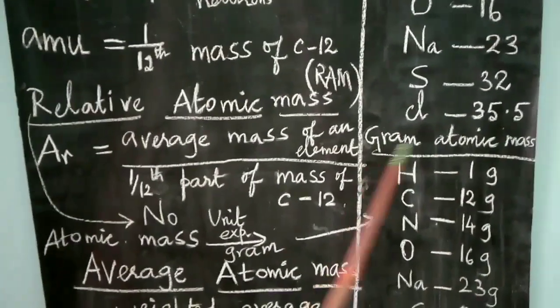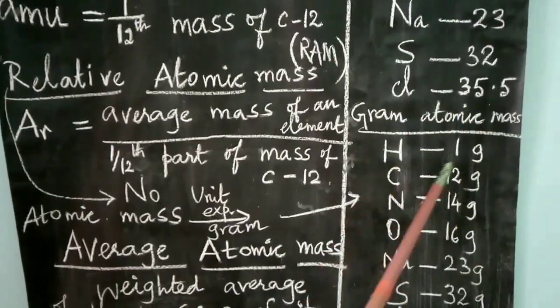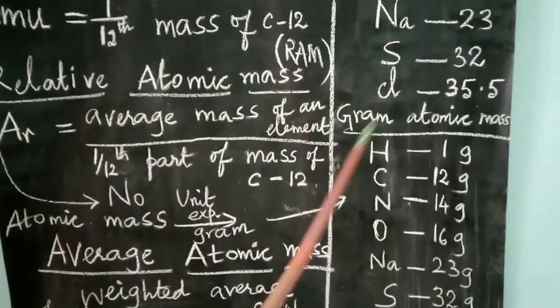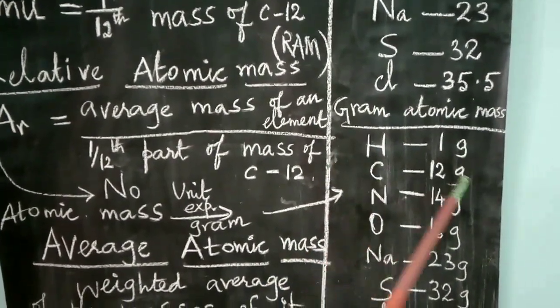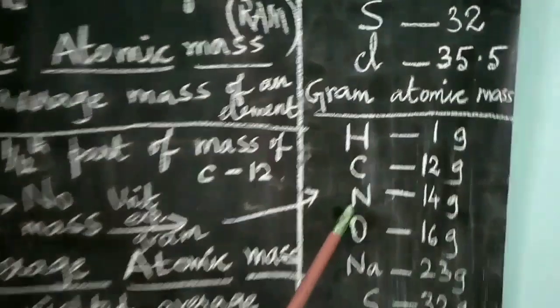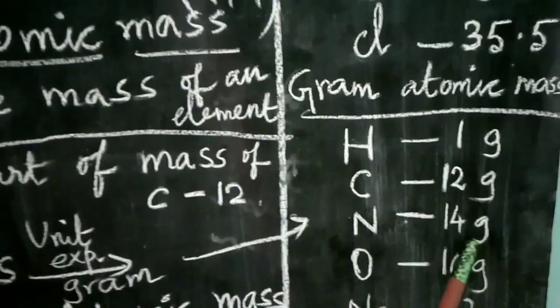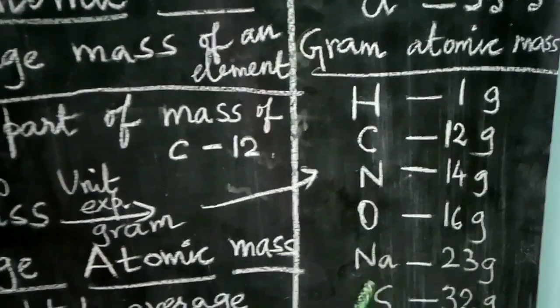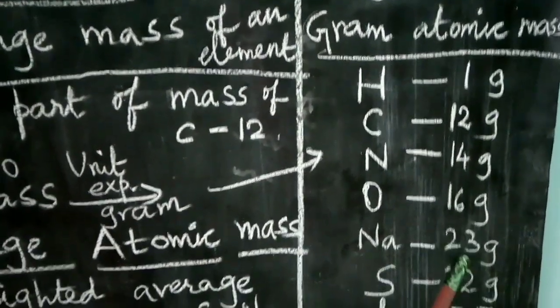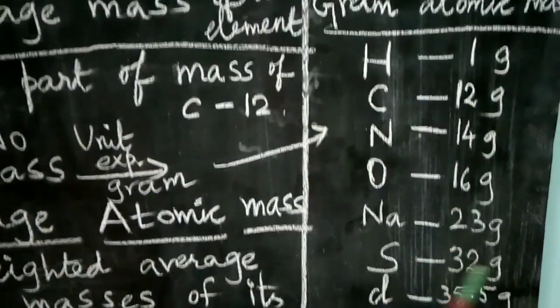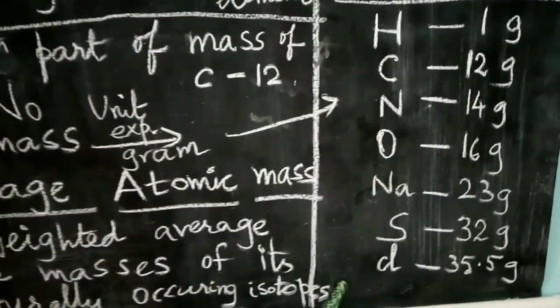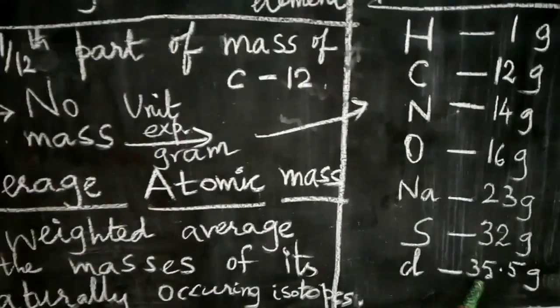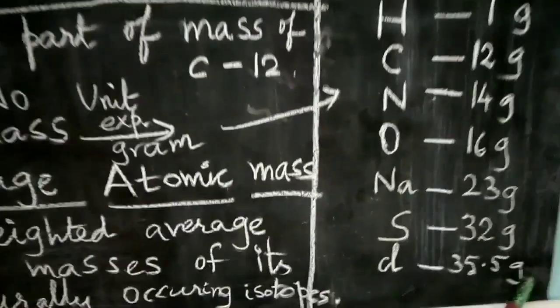So the gram atomic mass of hydrogen is 1 gram. Carbon is 12 gram. Nitrogen is 14 gram. Oxygen is 16 gram. Sodium is 23 gram. Sulfur is 32 gram. And the gram atomic mass of chlorine is 35.5 gram.